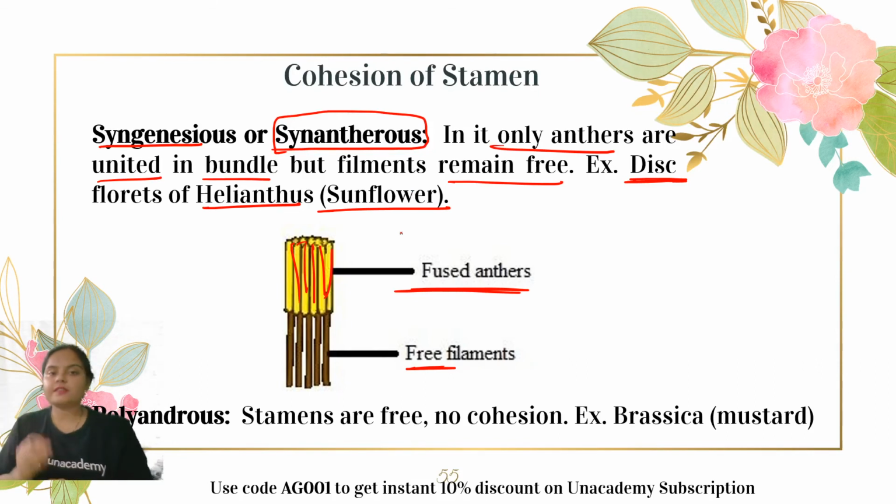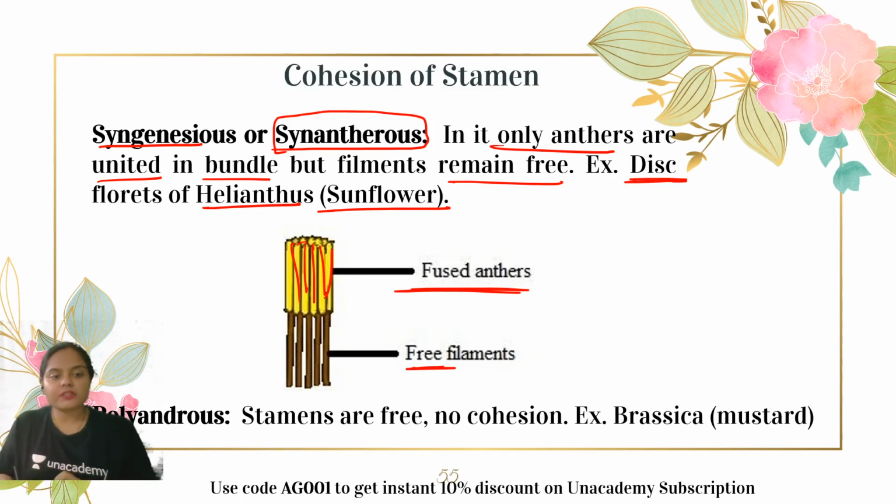So these are the three different types of cohesion of stamens: adelphous condition, synandrous condition, and the synantherous condition. I hope you got the point. Every different modification is really an easy modification. You just have to get the concept of it, right?